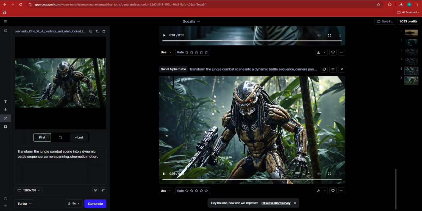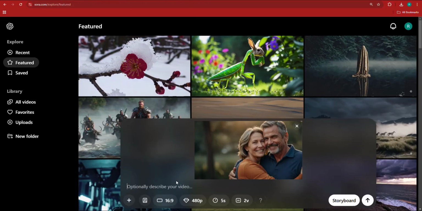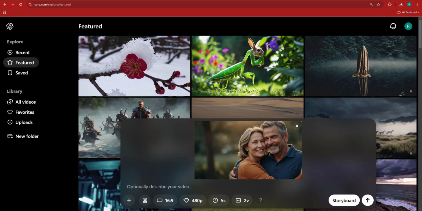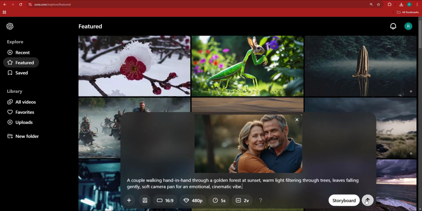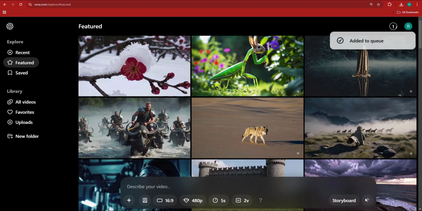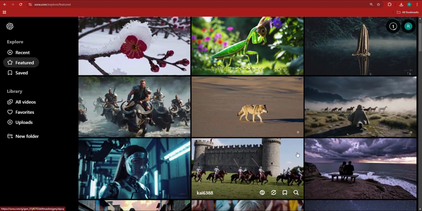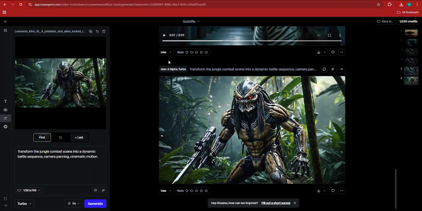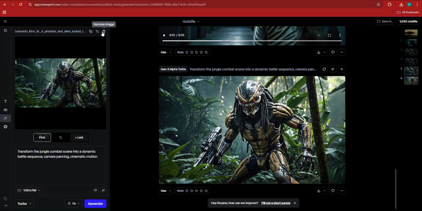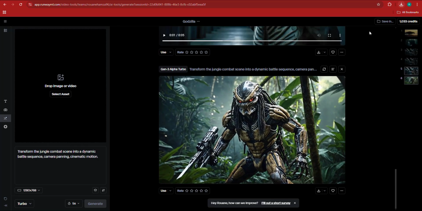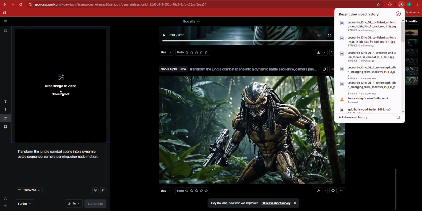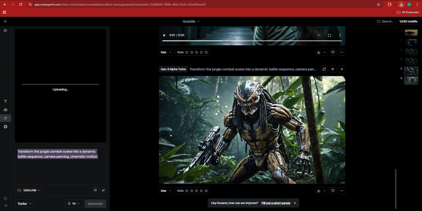I'm actually going to use this one for the preview of the announcement that I'm going to use for this new update, right, regarding Sora. Now, as you can see, this one was added to queue, so I'm going to let it cook for a while. But at the same time, I'm going to have to do the same thing with Runway, since we just want to run a comparison side by side.